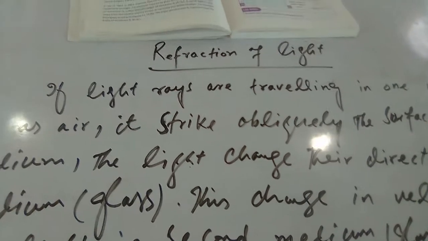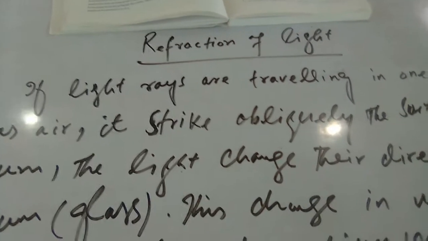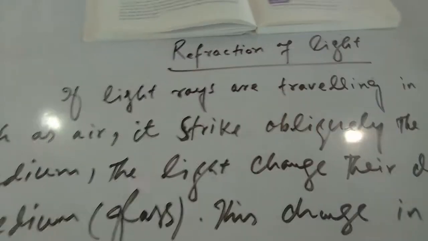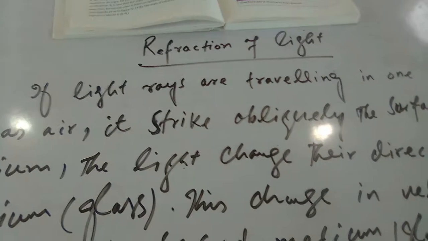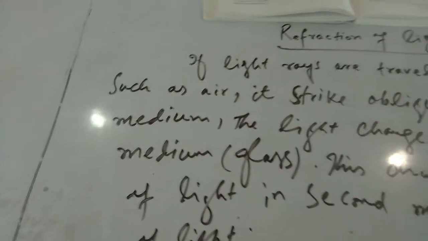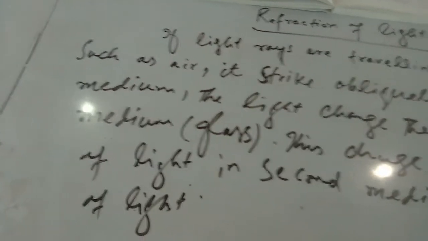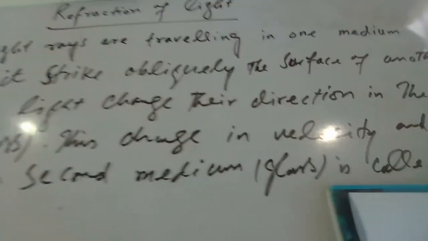A topic on which I am going to discuss is refraction of light. Refraction of light means if light rays are traveling in one medium, such as air, and strike obliquely the surface of another medium, such as glass, the light changes its direction in the second medium, in glass.